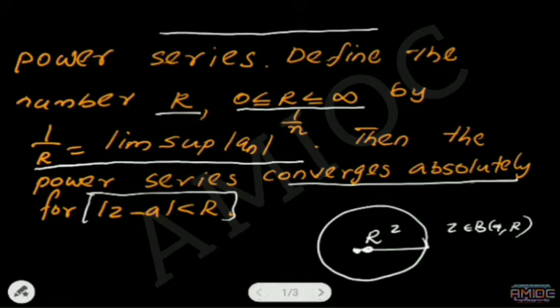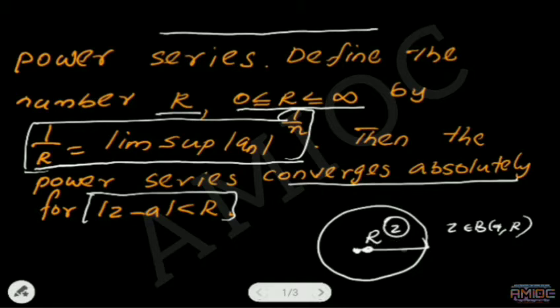absolutely convergent. That means we can define a number r that is defined by limit sup mod a n power 1 by n. Then for all points z inside the disk centered at a, the series is absolutely convergent. We can move on to the proof of the theorem.